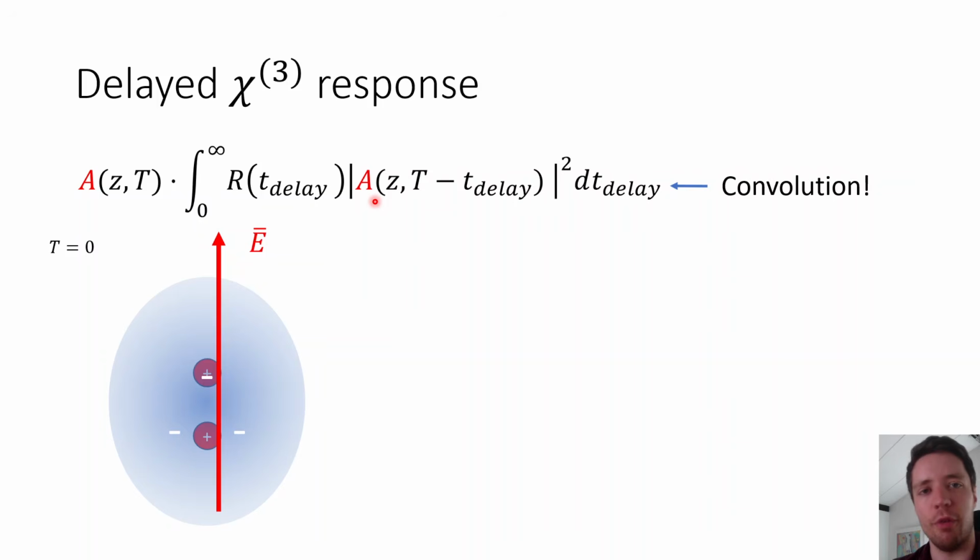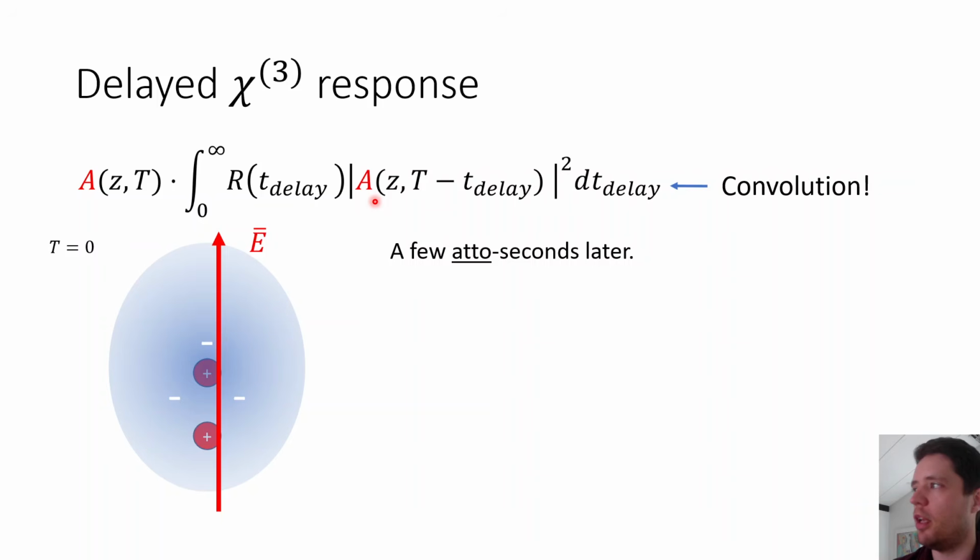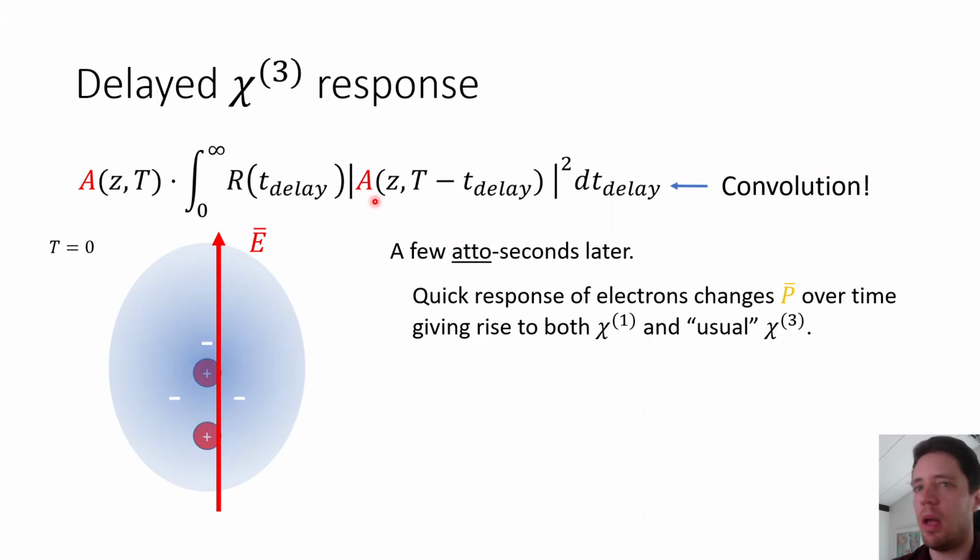So if we apply a very strong field at some initial time t0, we can see that the electrons will respond very quickly to that applied field because they're quite light. It's going to take a few attoseconds for them to shift around internally. And it's this very quick response to the applied field that gives rise to both the chi1 behavior, which is related to the regular refractive index, as well as to the chi3 behavior, which is related to the Kerr effect with self-phase modulation, cross-phase modulation, and so on.